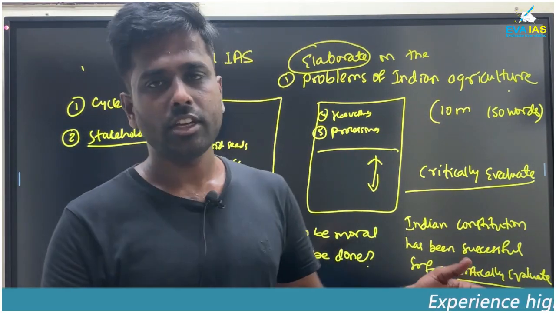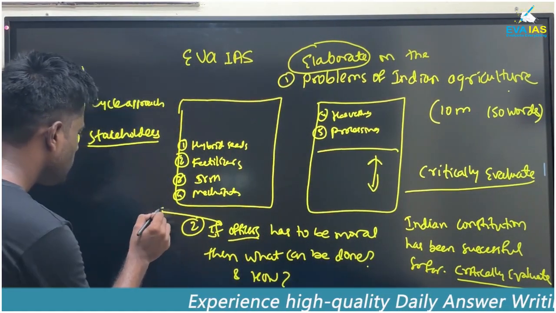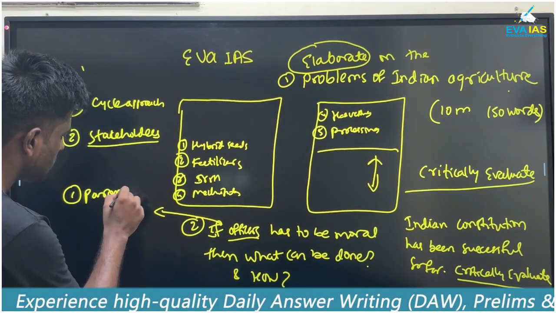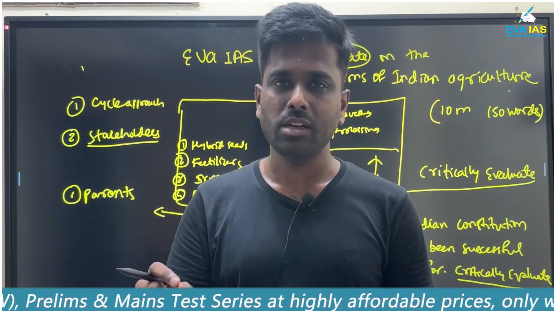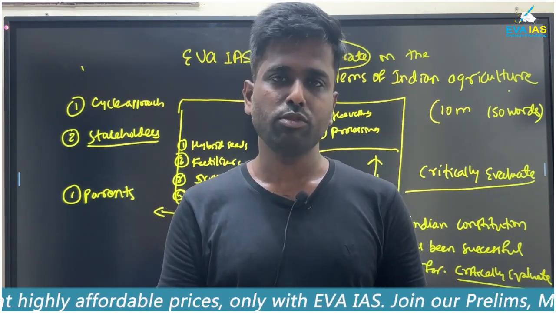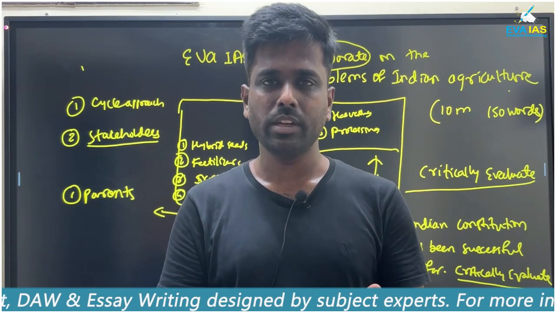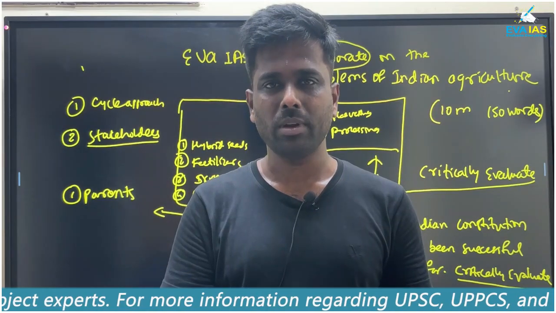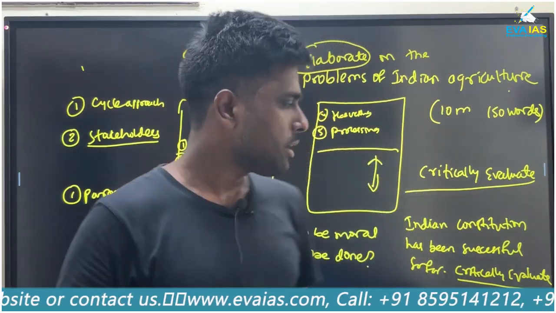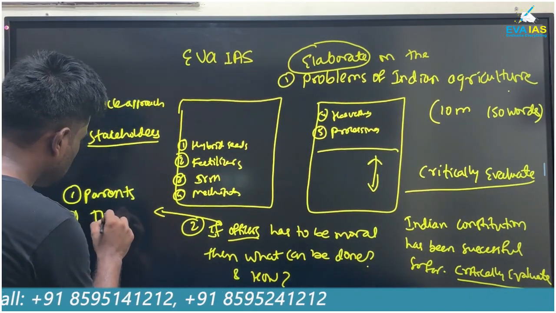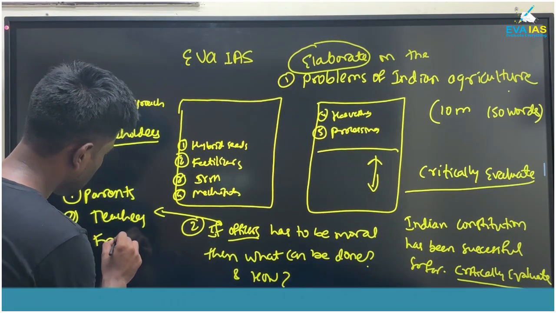In this case, you can think in the direction of the stakeholder. If there is an officer, then you think about the parents. How will the parents make that officer an ethical and moral person? Suppose there is a mother and a father. They will tell moral stories and tell how the person should be in their life, like how they behave in the family, with women, and with elders. This is the first part. The second part is the teachers: how the teachers can bring this in at school level. And then the third, the friends. You think about the friends and the peer group.